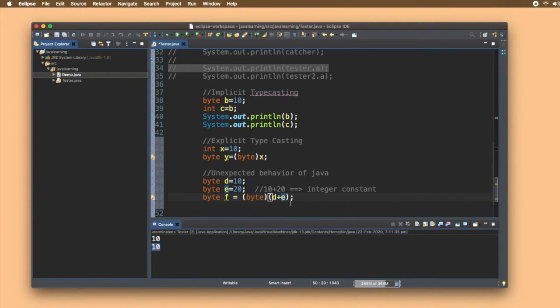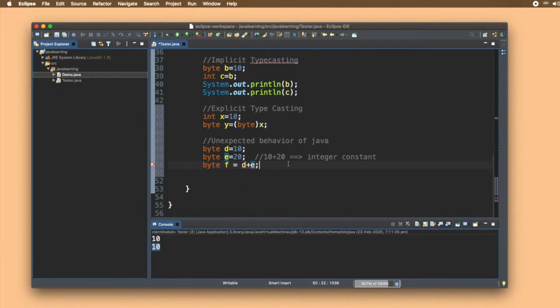Now the result of d plus e will be explicitly converted into byte, but why it wasn't able to store it in byte is still unexplainable and unanswered by Java. Now why is it unexpected? Let me just tell you.